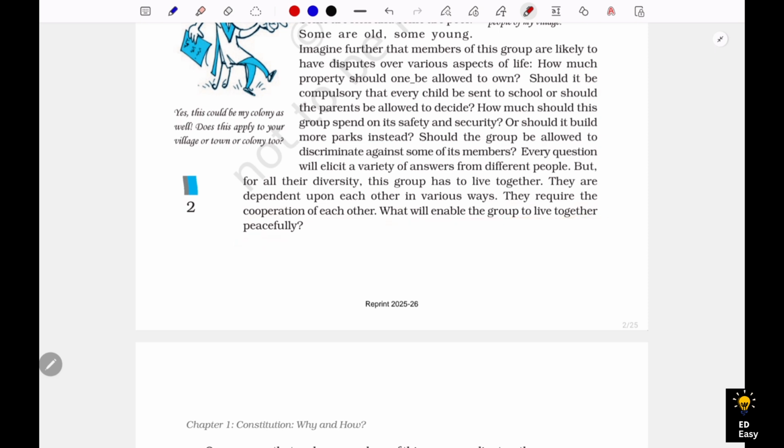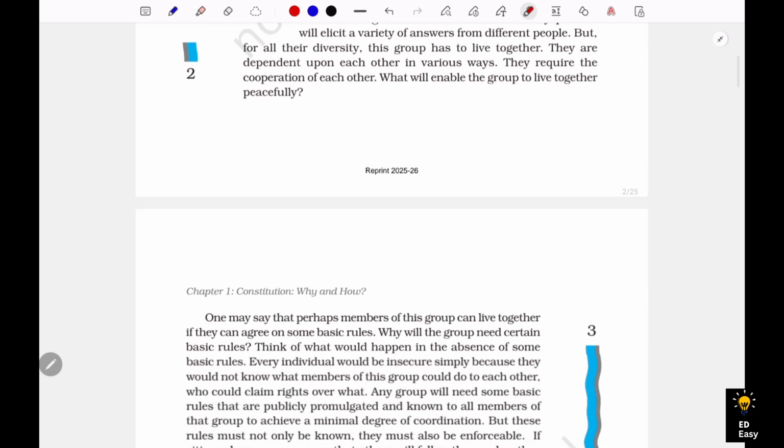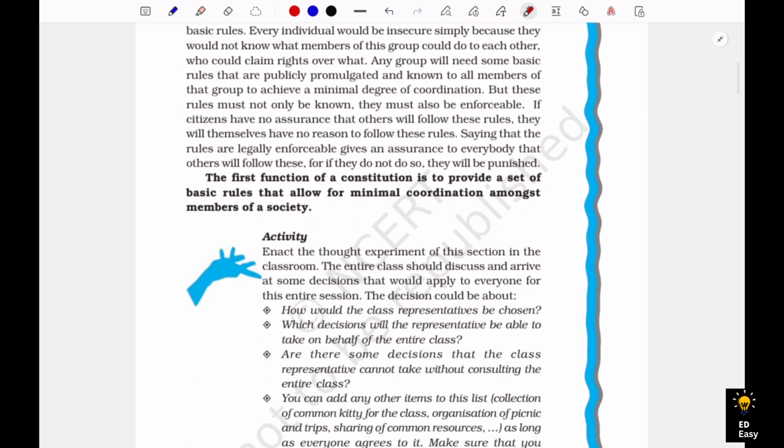Now stop this video for a moment and analyze by yourself. As we have discussed earlier, if there is a rule book, then the members of the society can live peacefully. Correct? Now let's go and see the first function of the constitution.